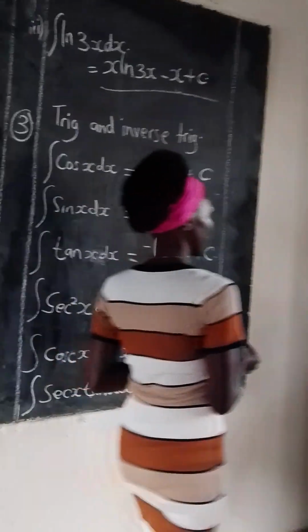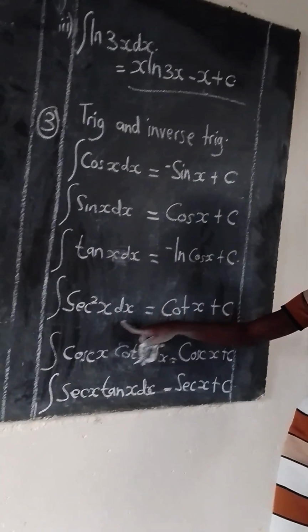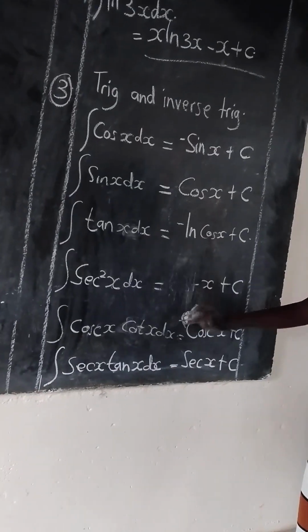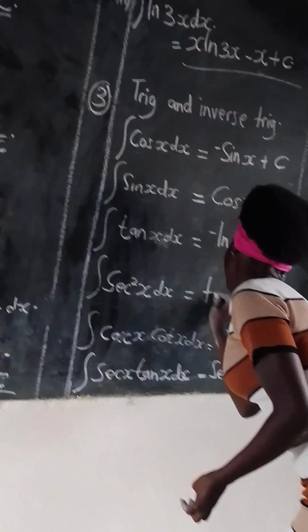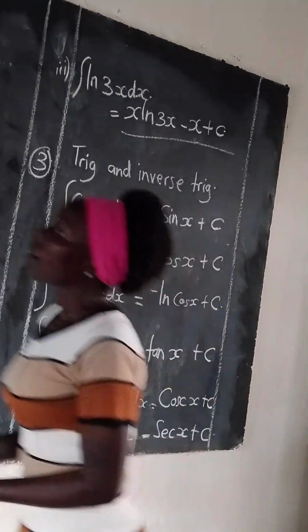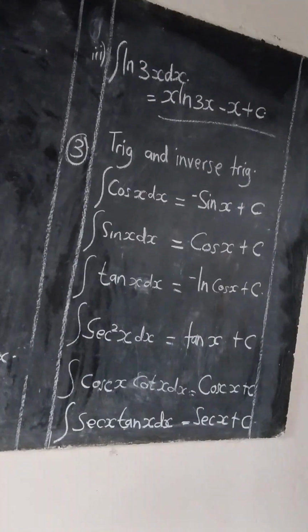Sorry. If we integrate the sec squared x dx, I think it's done before. Sorry for that mistake. It is tan of x. Now we are going to look at the examples that follow about that.